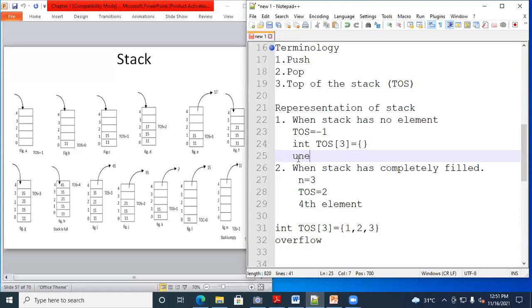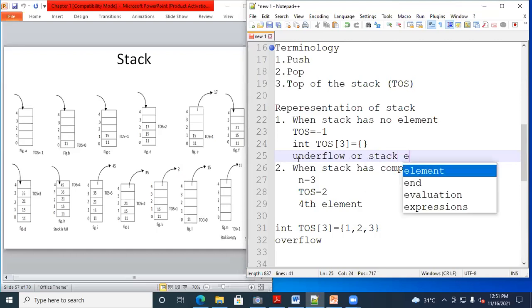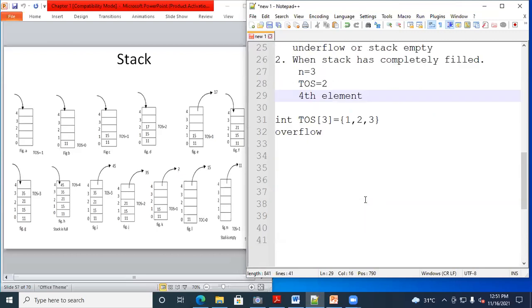So at that time you will get the message stack is empty or stack underflow. We call this the stack underflow condition. Underflow or stack is empty. So we need to display a message like this: stack empty or underflow.